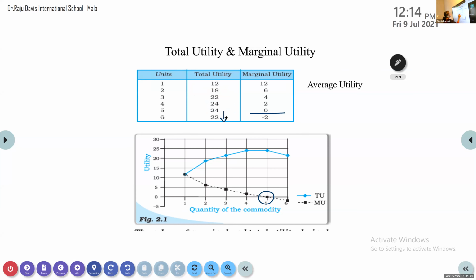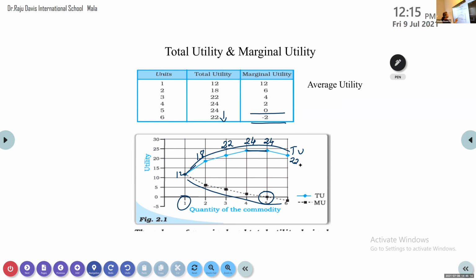Now again, if you see the total utility reducing here, what happens to marginal utility? It becomes negative. This is a graphic representation they have given. When the person consumed the first unit, the utility was 12. Here this one is the total utility and this one is the marginal utility. Total utility increases from 12 to 18, to 22, to 24, remains the same at 24, then you can see it reducing.